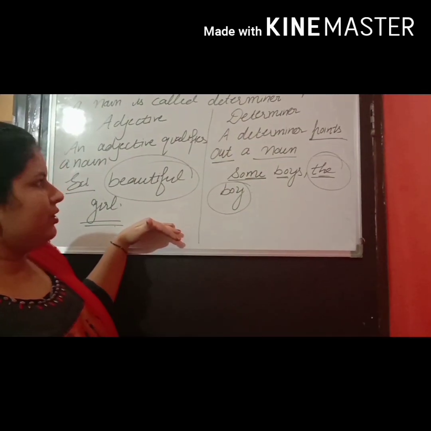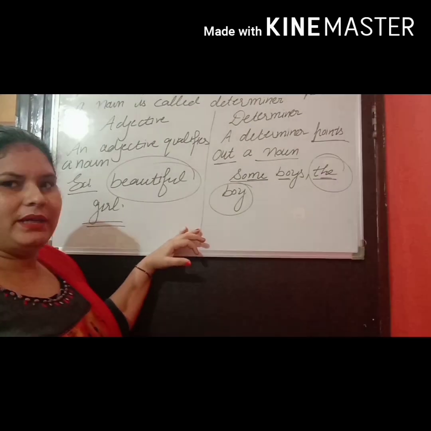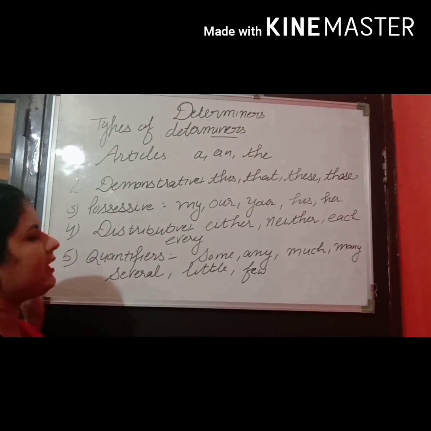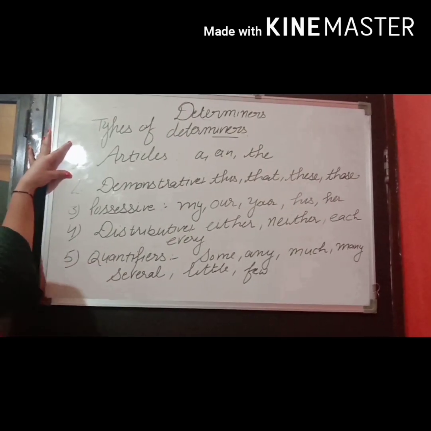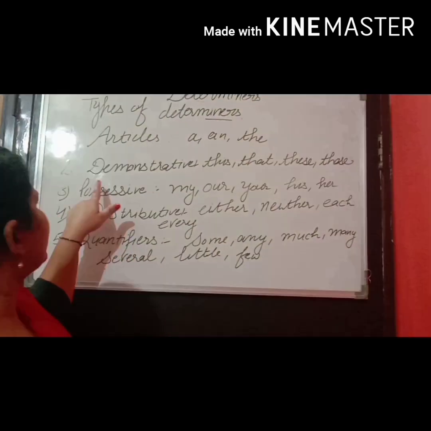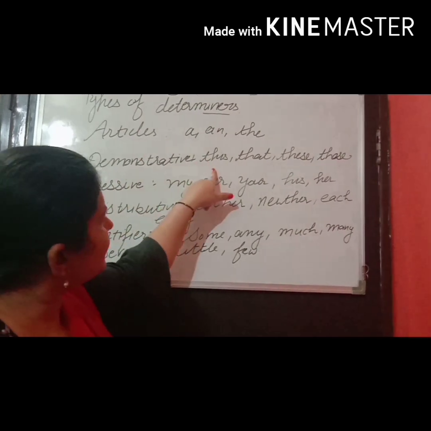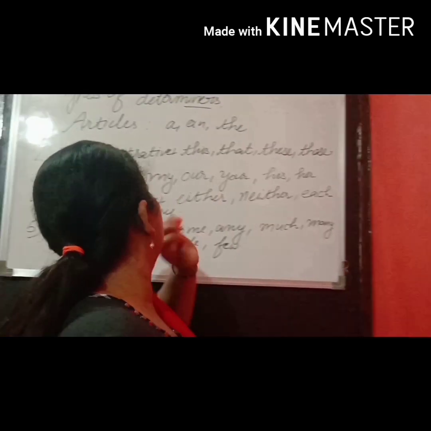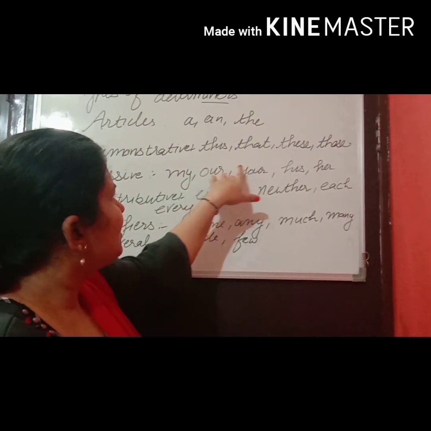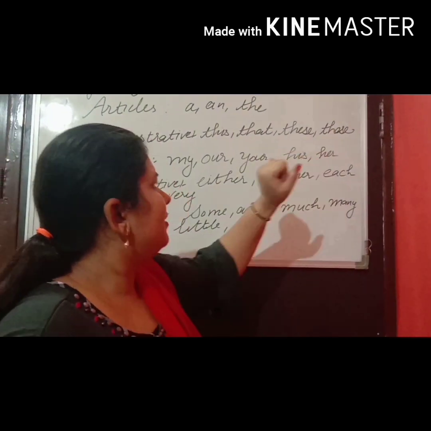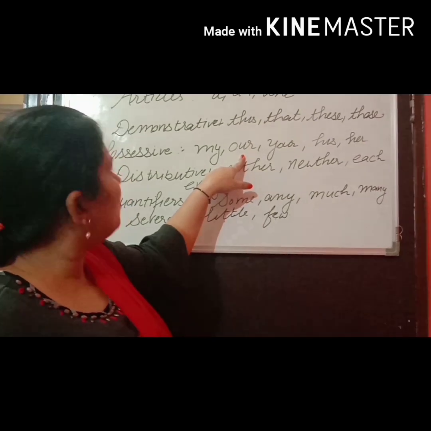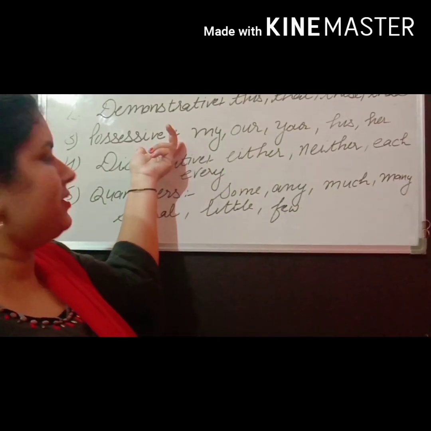Now we are going to do the types of determiners. We are having 8 types of determiners. First one is articles. Articles a and the. Next is demonstrative, that is this, that, these, those. Third is possessive: my, our, your, his, her, but not hers, yours. They are pronouns, so we can't count them in possessive determiners.